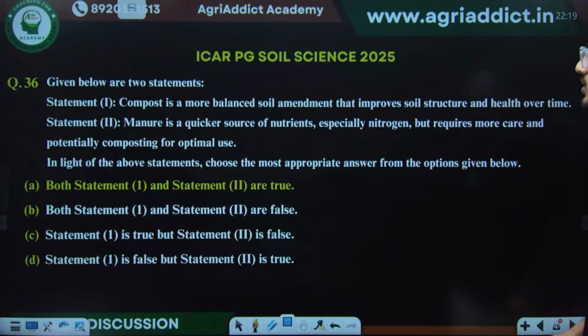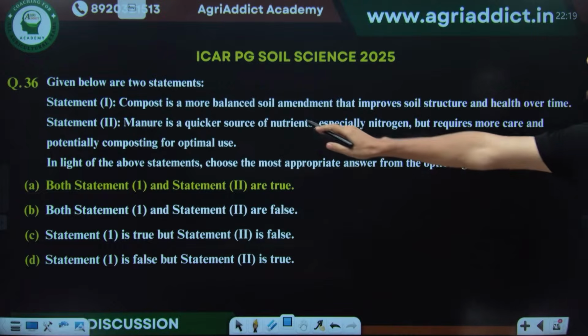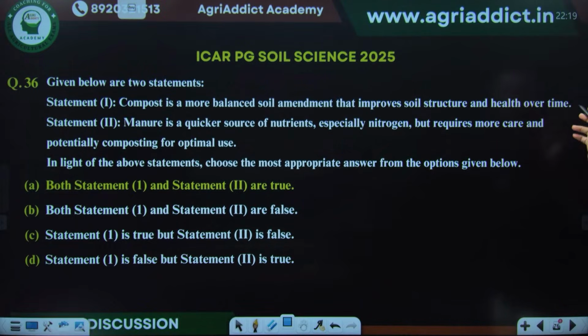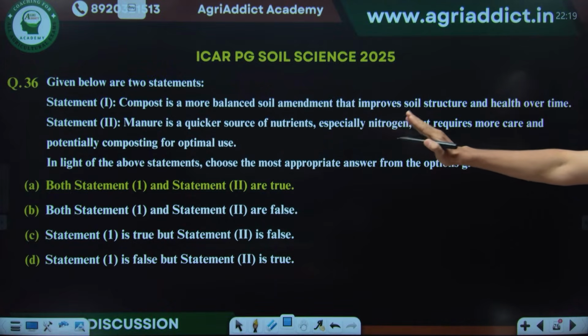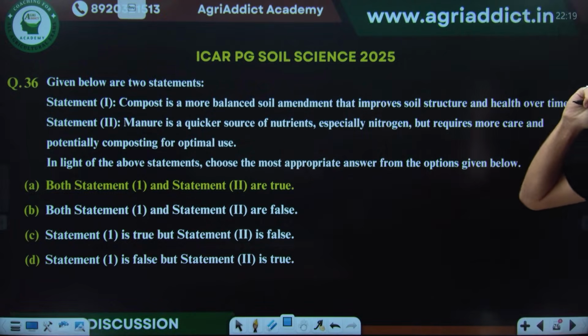So the correct answer for the question was both statement 1 and 2 are true. It is very simple. See, compost is a more balanced soil amendment that improves soil structure and health over time. Yes, definitely we have seen that. And then manure is a quicker source of nutrients, especially nitrogen, but requires more care and potentially composting for optimal use.